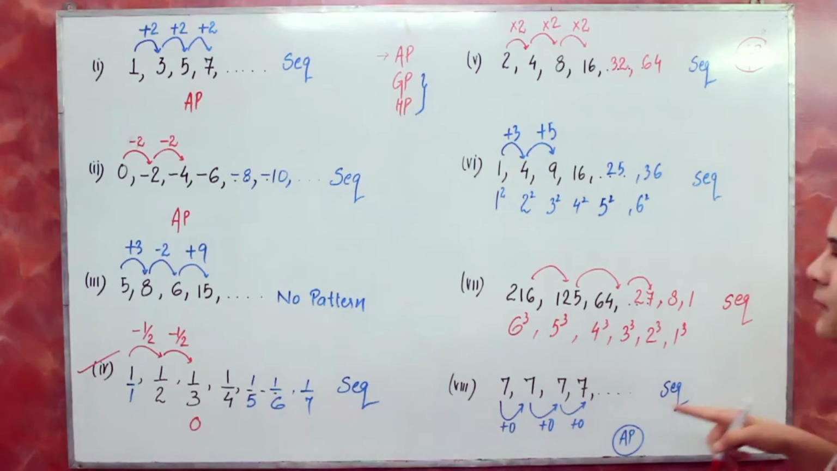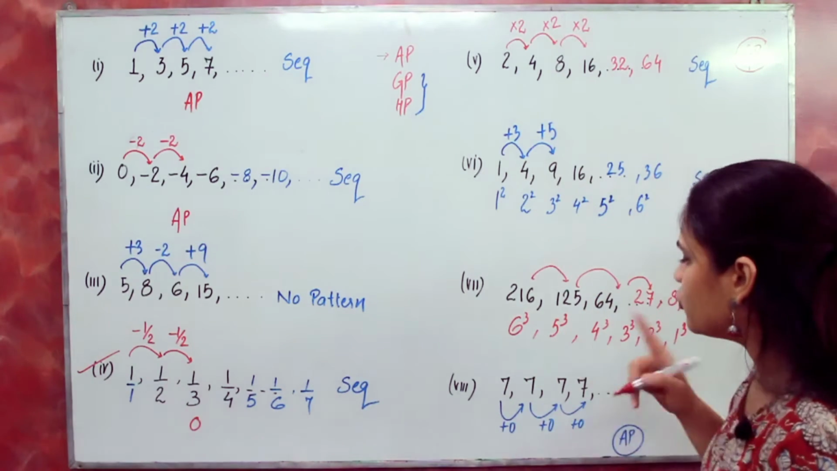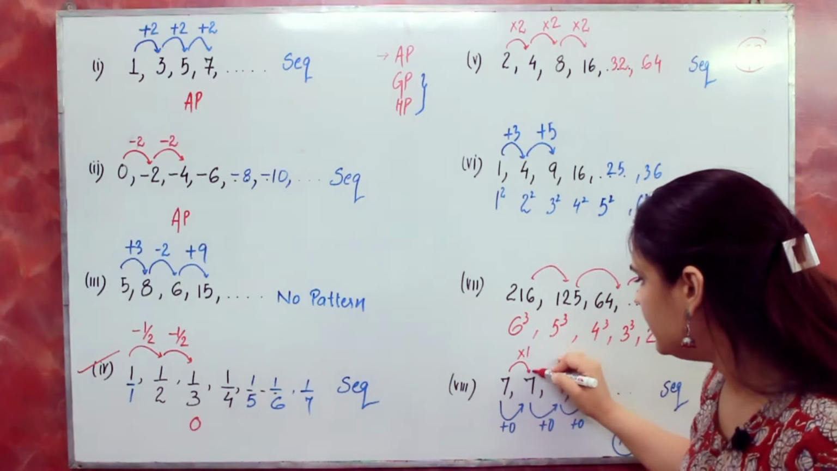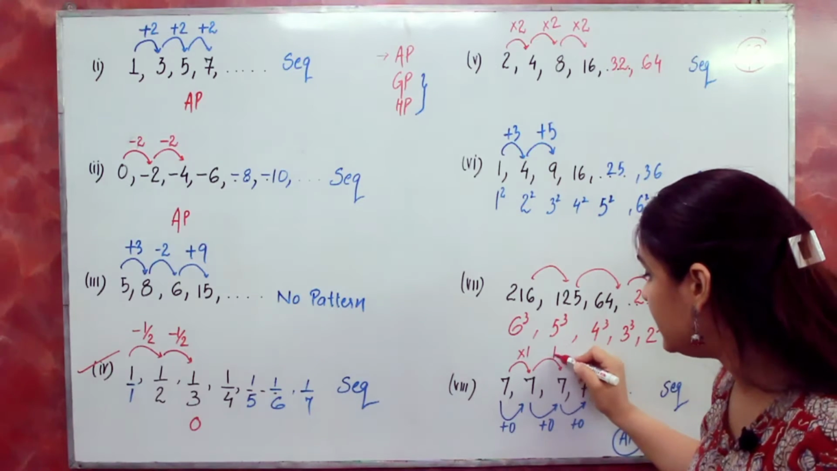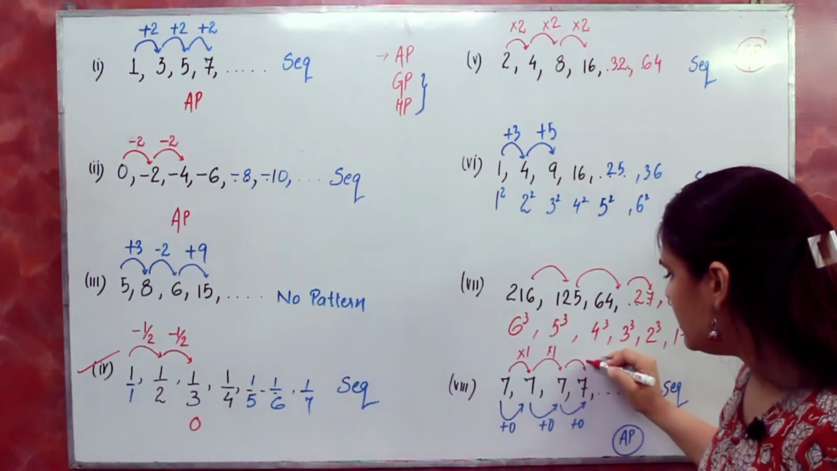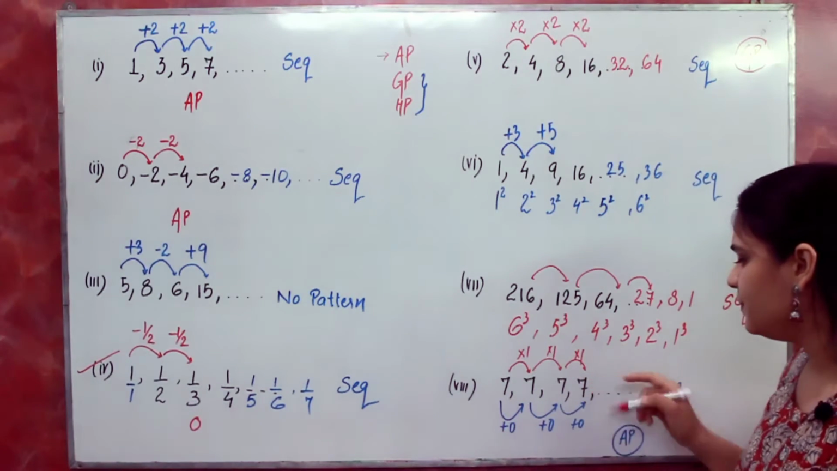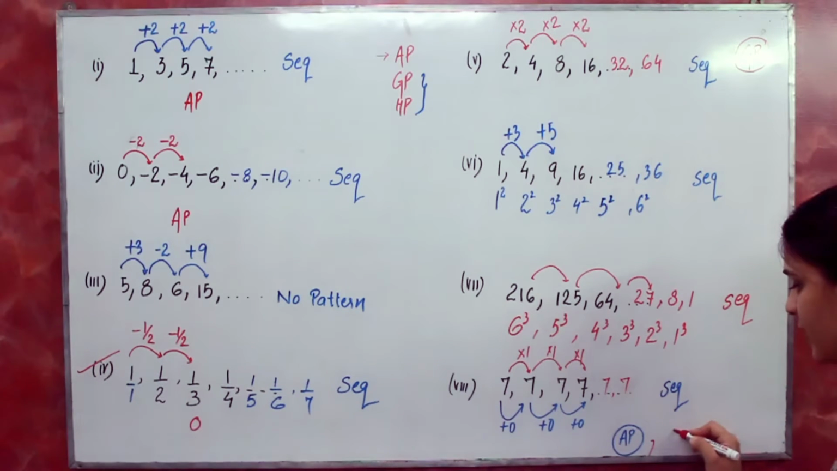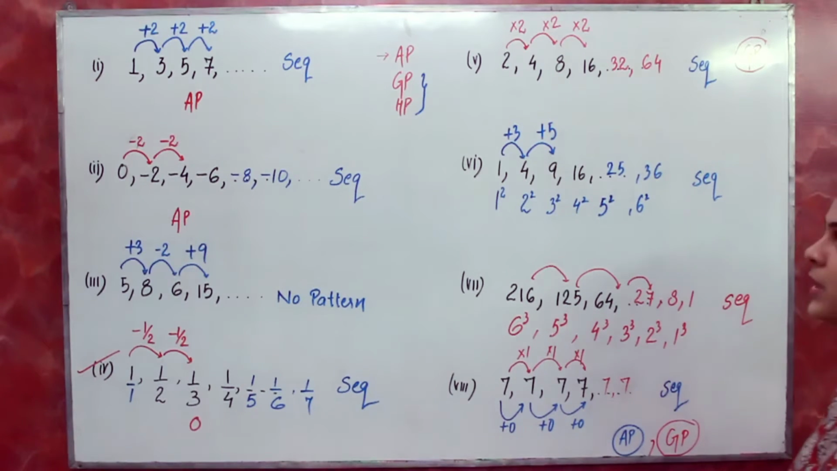And any other example of geometric progression? Yes, one more. You can write this one as 7 multiplied by 7 multiplied by 1. If you multiply every time by 1, you will get 7. So this sequence is both arithmetic and geometric progression, right?